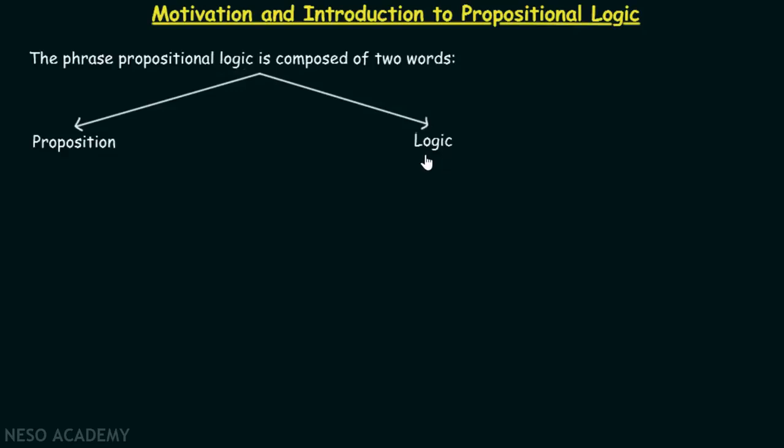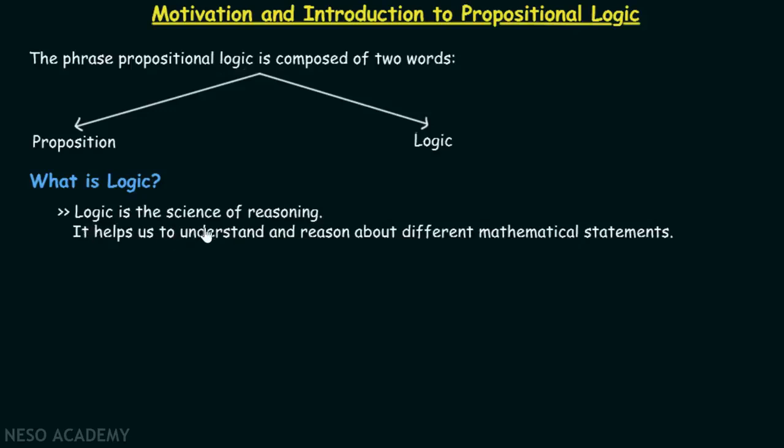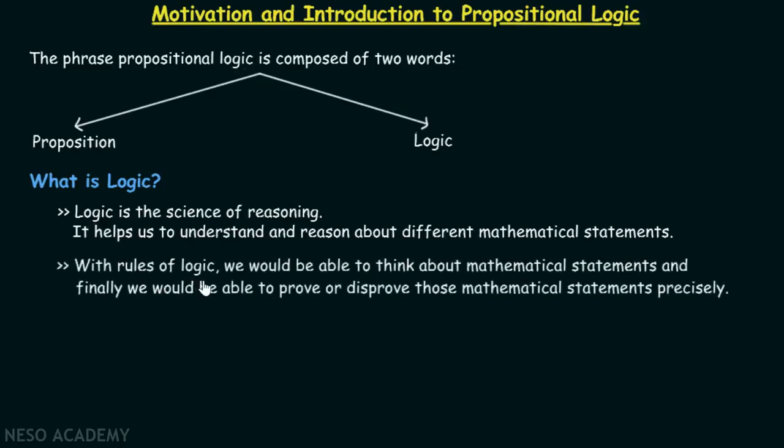Simple. Now let's try to understand what is logic. Logic is the science of reasoning. It helps us to understand and reason about different mathematical statements. This is very important. We would be able to reason about different mathematical statements with the help of logic. With the rules of logic, we would be able to think about mathematical statements, and finally, we would be able to prove or disprove those mathematical statements precisely. That is what we want finally, right?